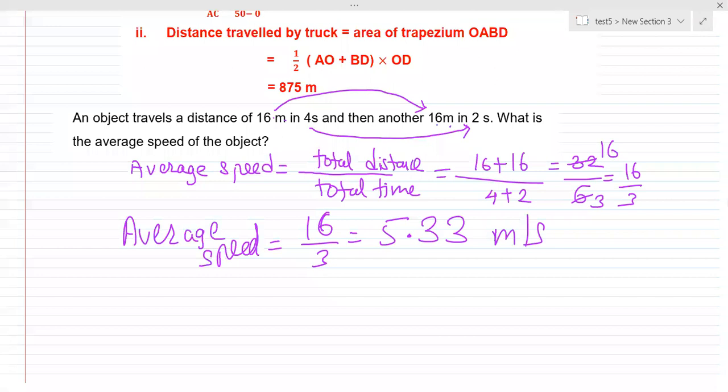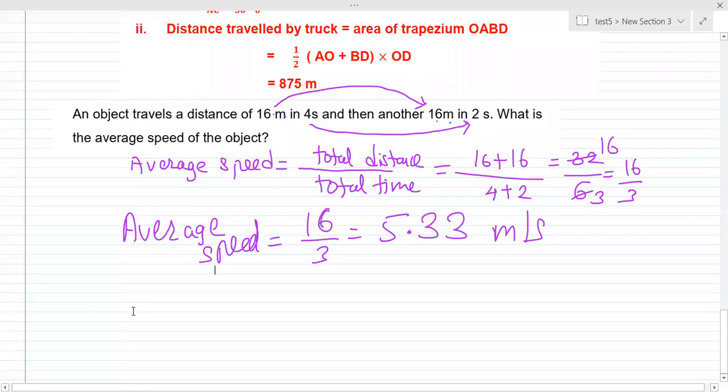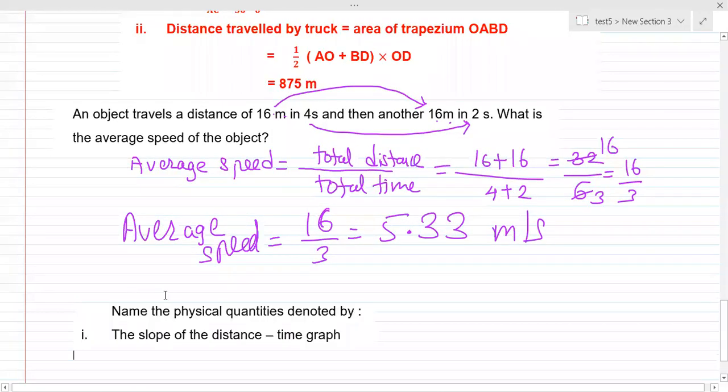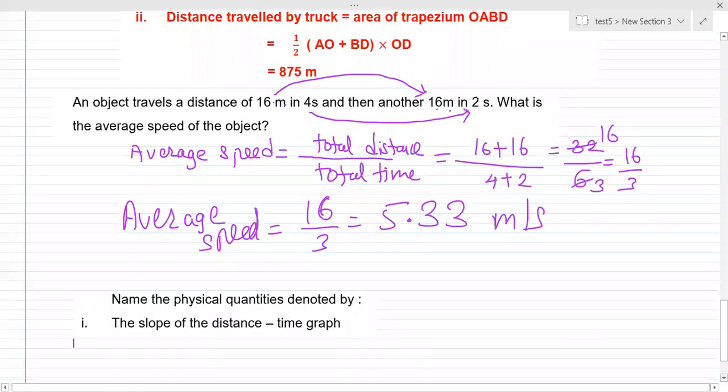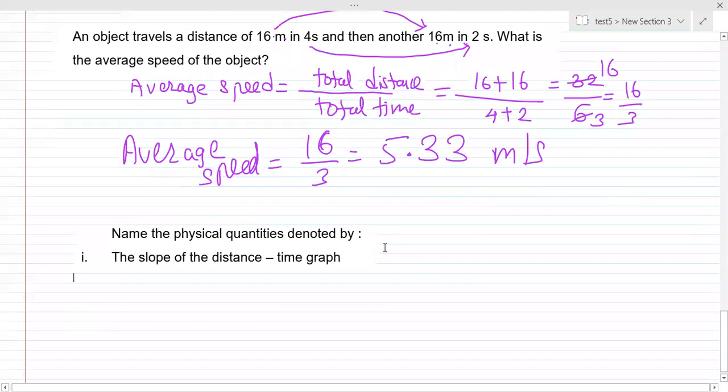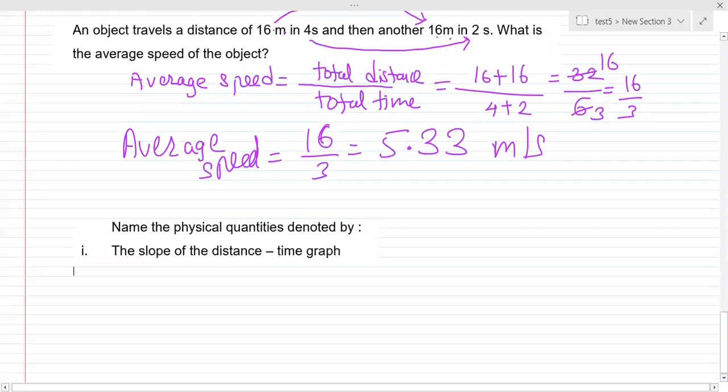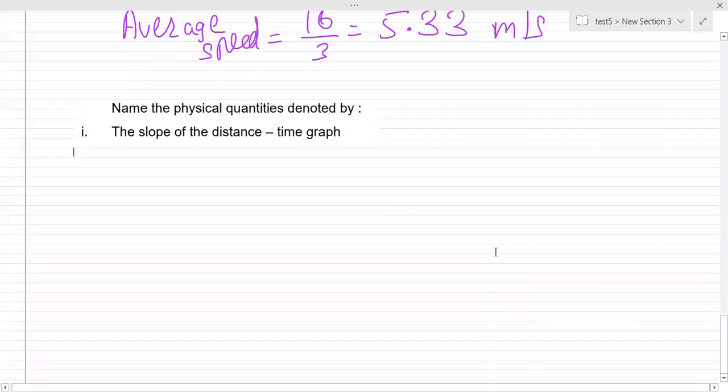Okay, fine. Can we move to the next question, students? Ready for the next question? Okay. Give me the answer for this, please. Name the physical quantity denoted by slope. The slope of a distance time graph will give us what?